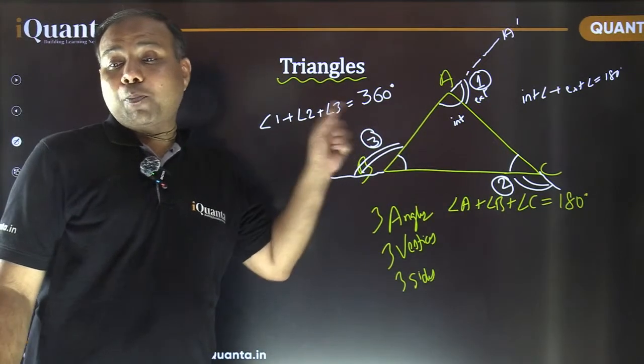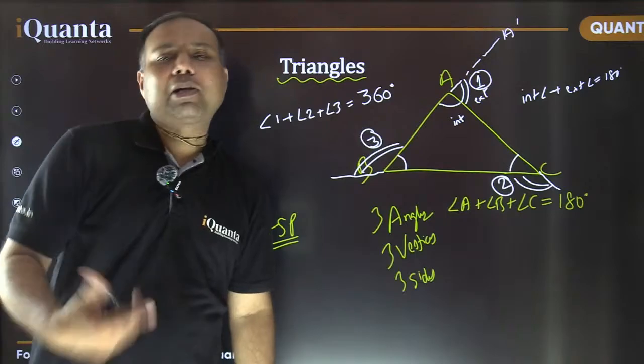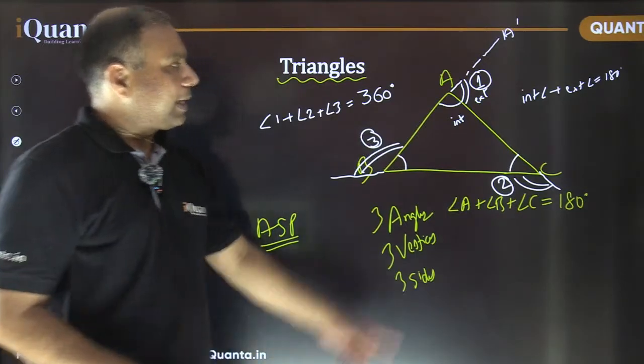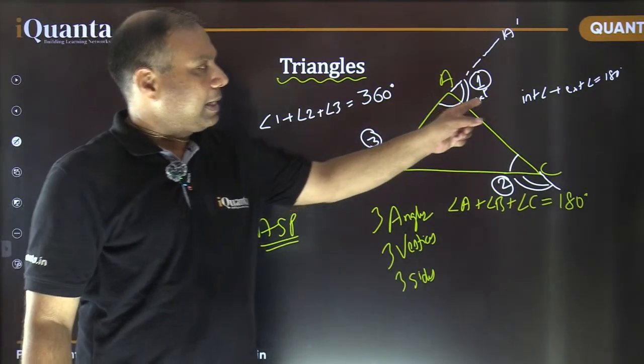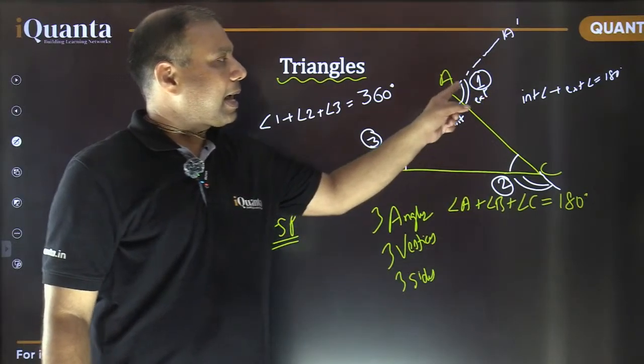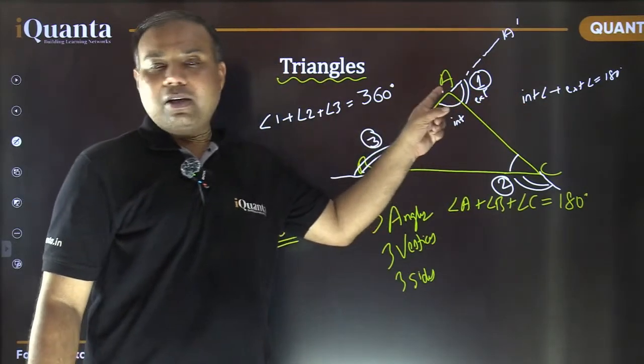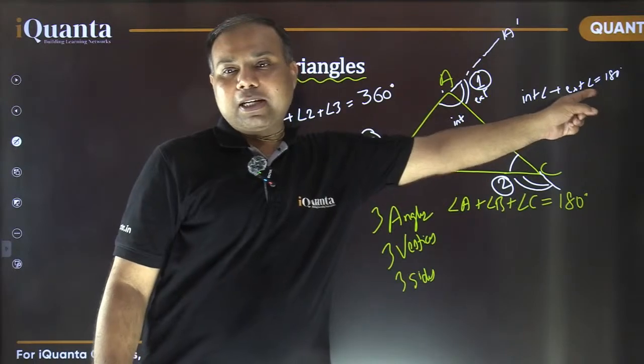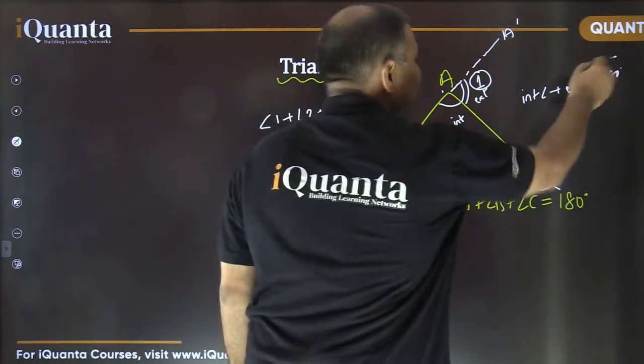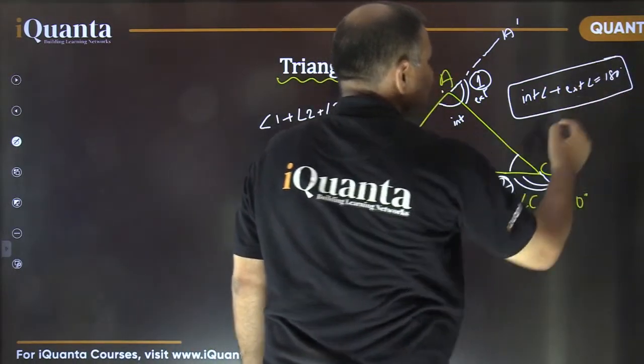And again, this property is also valid for all the polygons. I repeat. I talked earlier that sum of an interior angle and an exterior angle at any of the vertex is always going to be 180 degree. This is also true for all polygons.